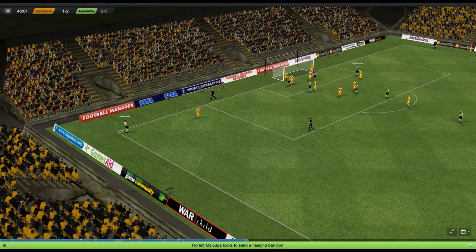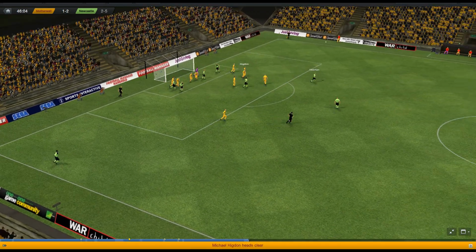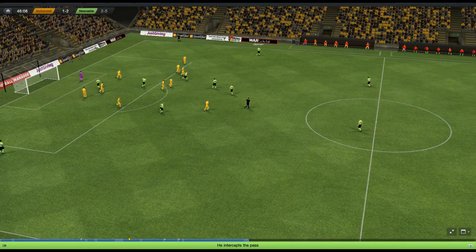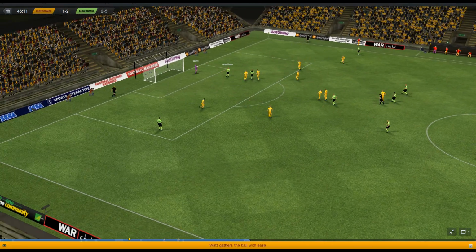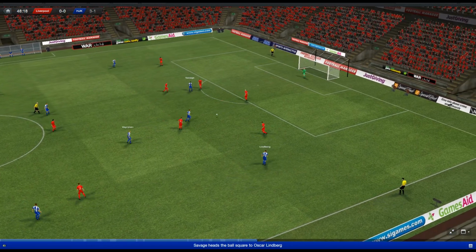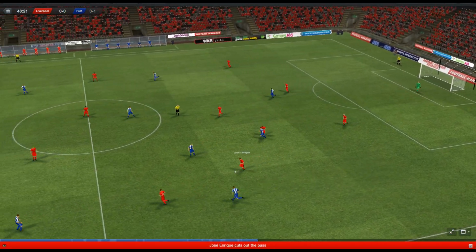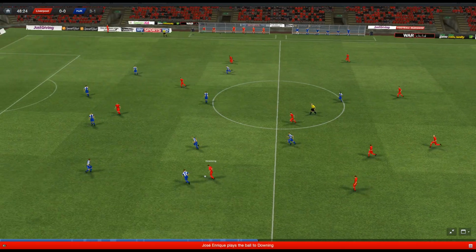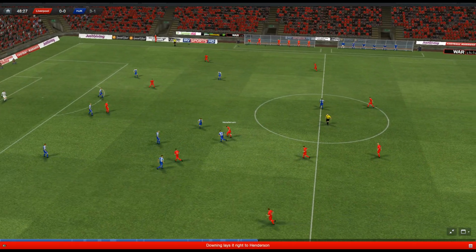Malouda to take. In it comes. And it's headed clear. Obertan chases after it. Keeps it in. Goes down the right with a cross. And the keeper saves. Free kick for Snellman. They play it up to Savage. Enrique cuts out that pass. Gives it to Downing. Downing into Henderson.